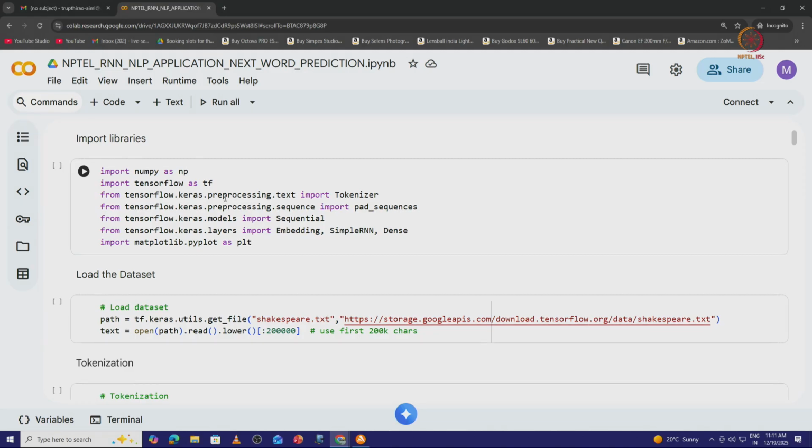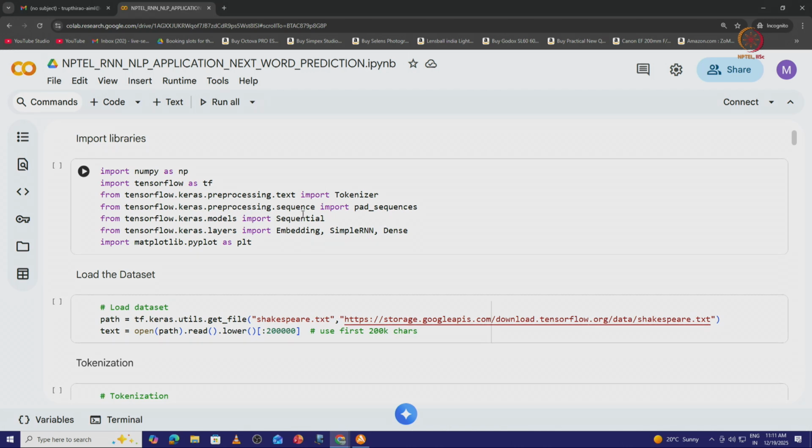Then from the pre-processing module of TensorFlow Keras, we need pad sequences. Padding sequences means padding of zeros either before the input sequence or after the input sequence in order to make the input sequence length uniform throughout. If you consider the first line in a paragraph, it could have 10 words, and maybe the second line could have 15 words. Since we have to make those lines of equal length, we need to pad the sequences. We will see gradually in the demo whether we are going to do pre-padding or post-padding.